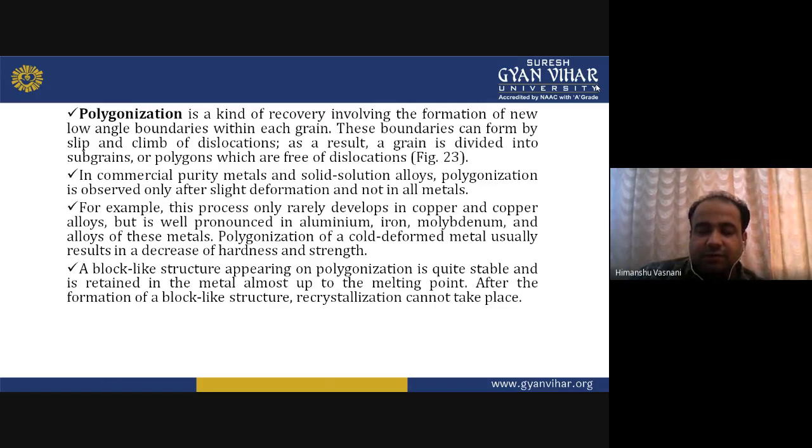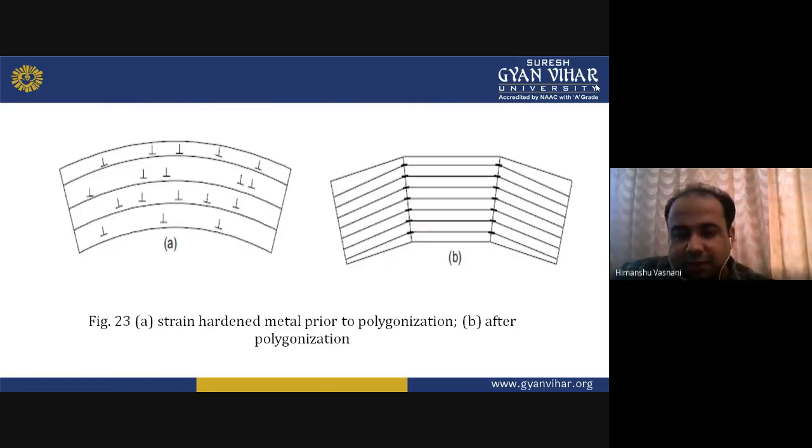A block-like structure appearing on polygonization is quite stable and is retained in the metal almost up to the melting point. After deformation of a block-like structure, recrystallization cannot take place. This is a simple diagram showing the strain hardened metal prior to polygonization.